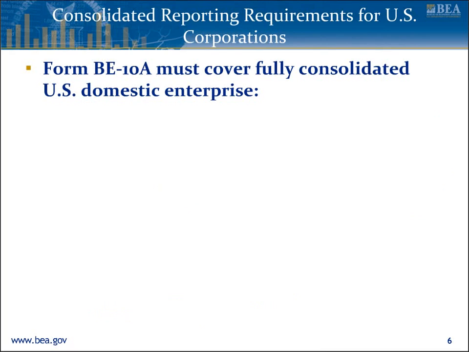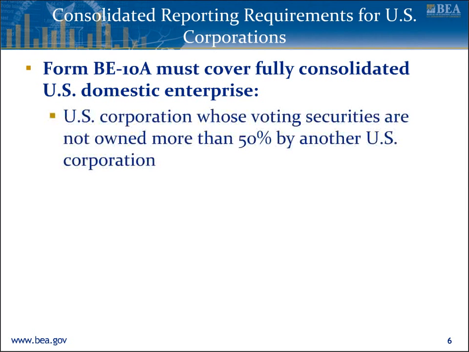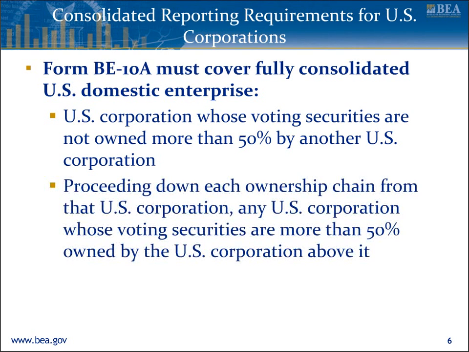If the U.S. reporter is a corporation, please complete Form BE-10A to cover data for the fully consolidated U.S. domestic enterprise, consisting of the U.S. corporation whose voting securities are not owned more than 50% by another U.S. corporation, and proceeding down each ownership chain from that U.S. corporation, any U.S. corporation whose voting securities are more than 50% owned by the U.S. corporation above it.